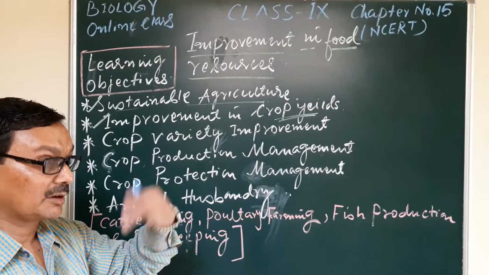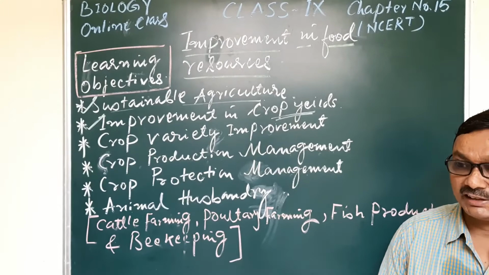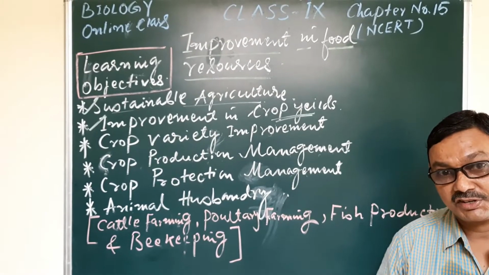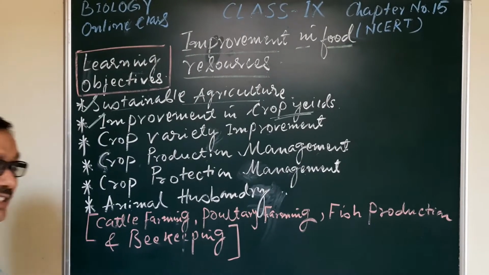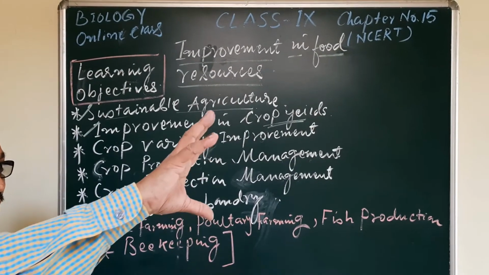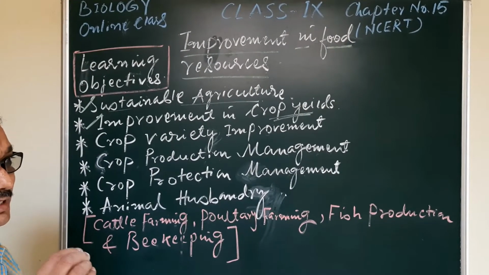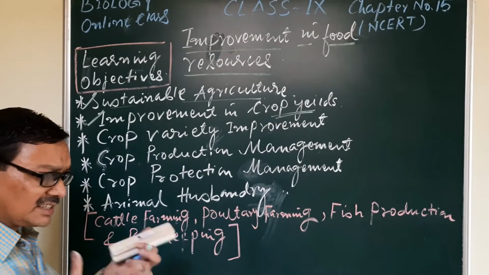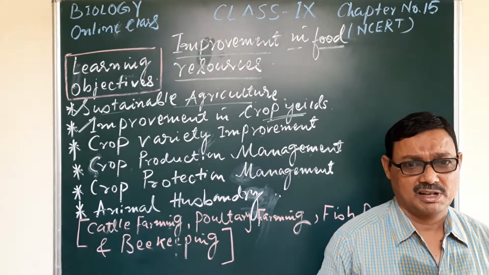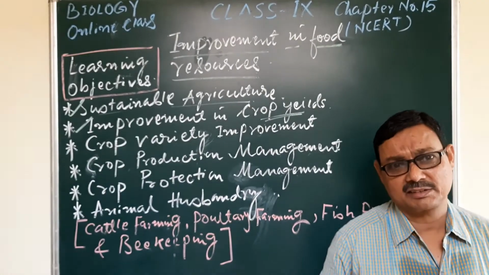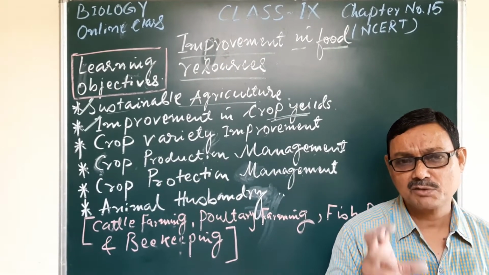Our population is more than 1 billion, and their food requirement is large, and that requirement is fulfilled with intensive farming or agriculture. That means it is done in an unscientific way, in an unwise manner,